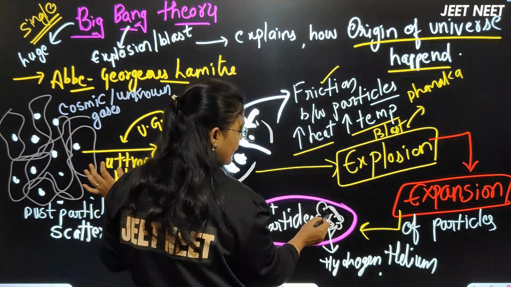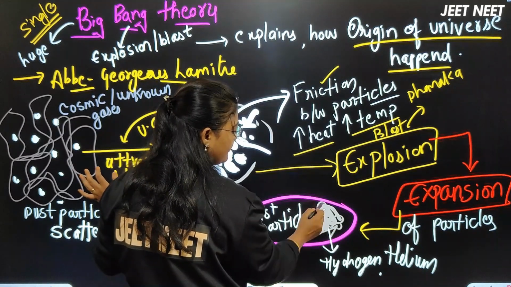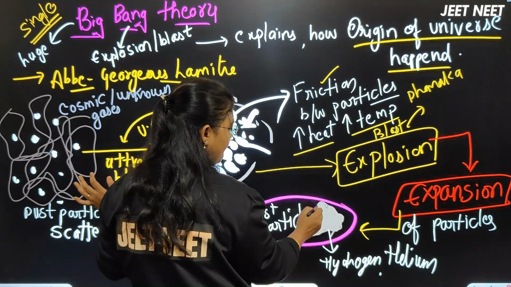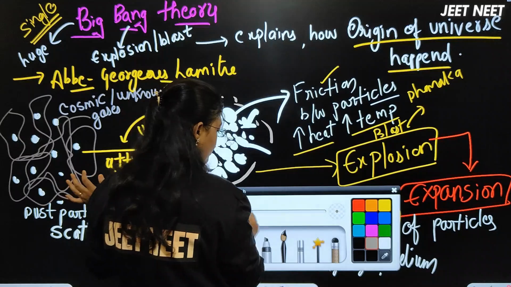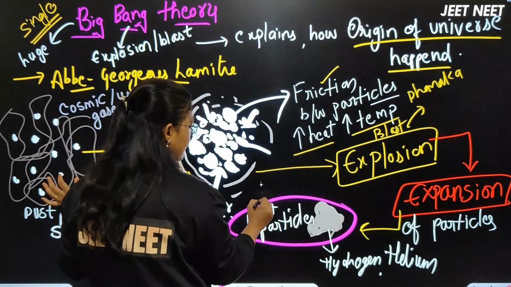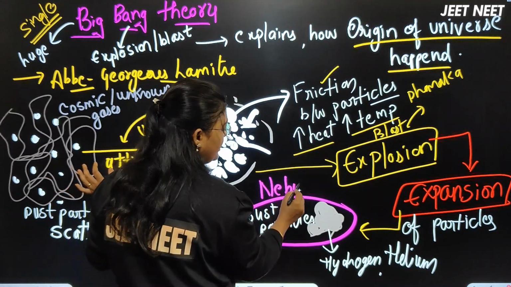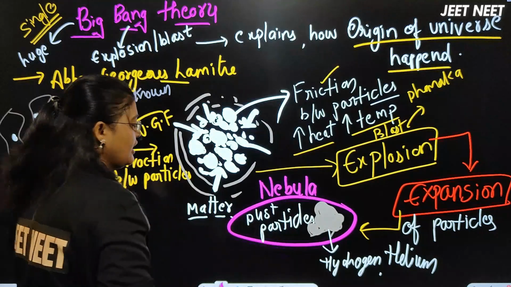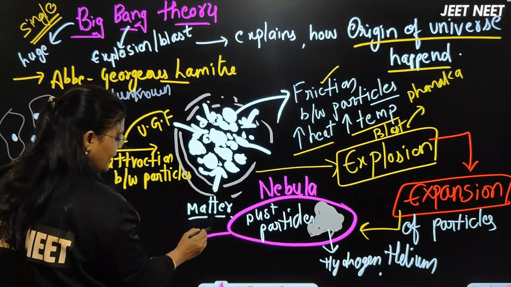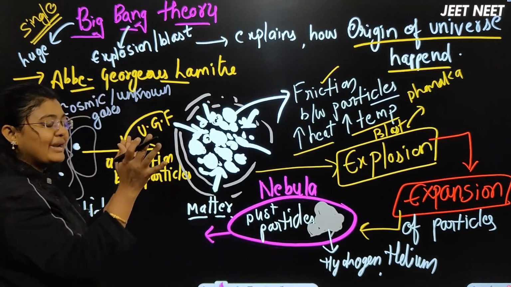Clouds of gases plus dust particles together, we can call this disc shaped structure a nebula, right beta?